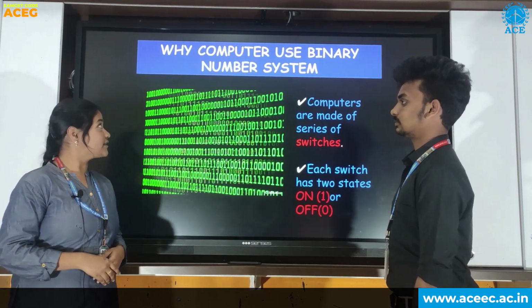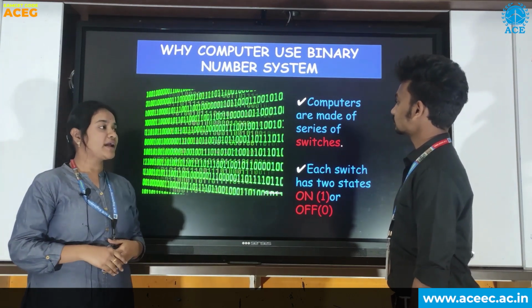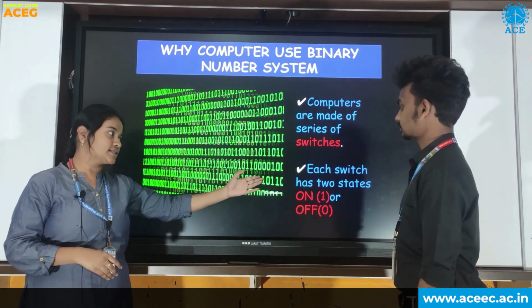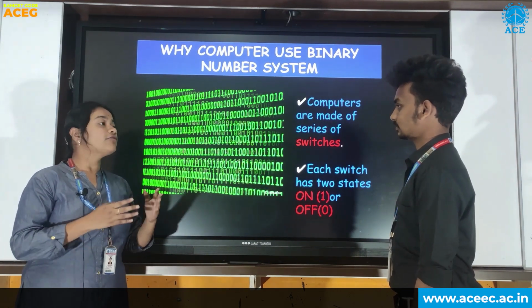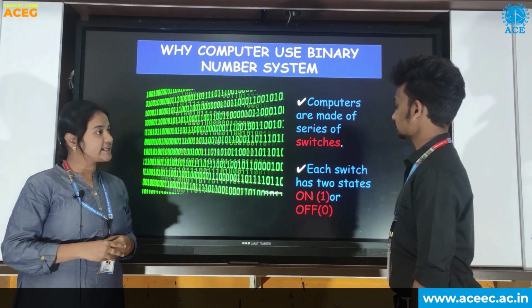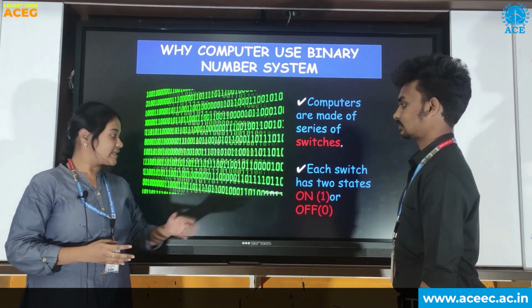Well, Shrishant, why computer use binary number system? Computers are made of series of switches. Each switch has 2 states, on, off. For on, we are considering binary digit as 1. For off, we are considering binary digit as 0.